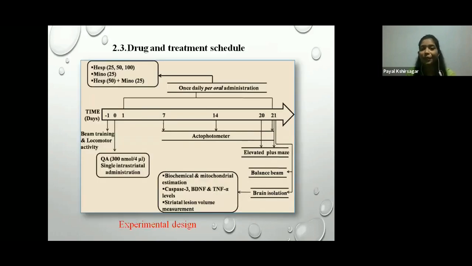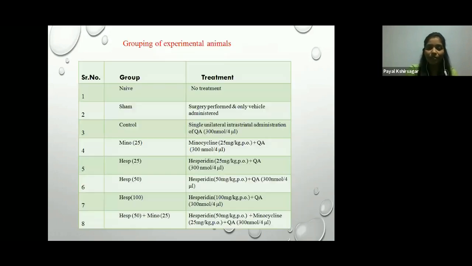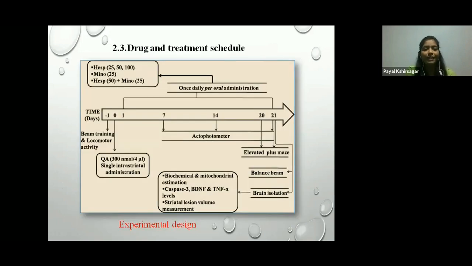Then the drug and treatment schedule. Here you can see in the experimental design, hesperidin doses of 25 mg per kg, 50 mg per kg, and 100 mg per kg are given, and minocycline 25 mg. These doses were given once daily by oral administration. Before administration of quinolinic acid, beam training and locomotor activity were checked. After that, a single intrastriatal administration of quinolinic acid was given.